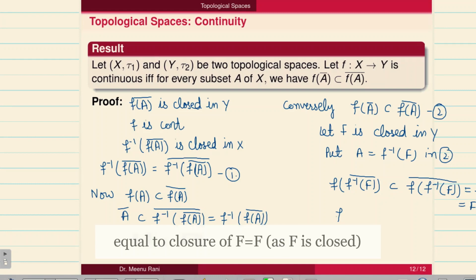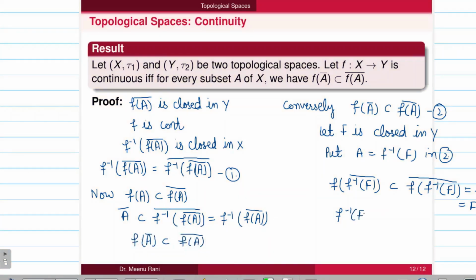Thus the closure of f inverse of F is contained in f inverse of F. Now if the closure of any set is contained in the set, then we can say that f inverse of F is closed. Thus f is a continuous function.